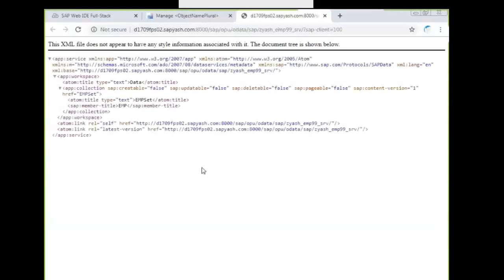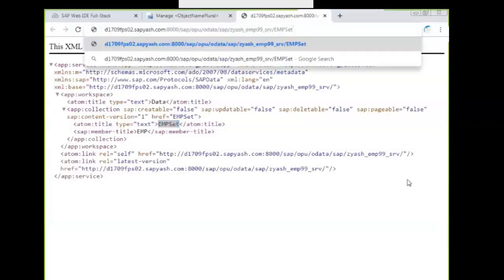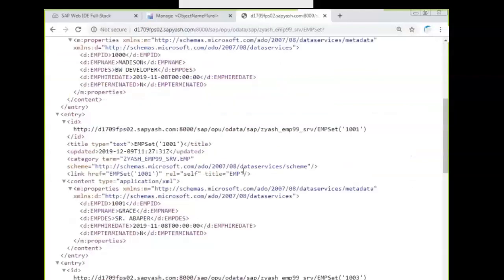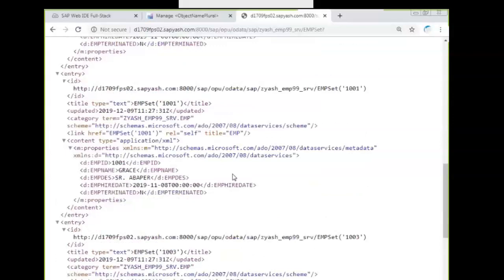So the system is configured in our Web IDE. Hope you know this. From here you can start our query operations. This reads all the records. So this is the query operation, and the read operation also we can get.